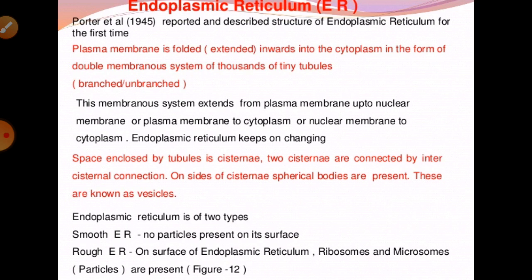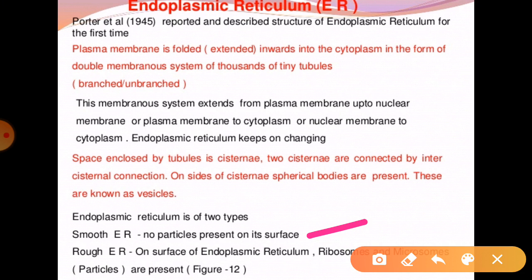We know that it is smooth because it does not bear ribosomes in the form of granules on its surface, and it is a major site for the synthesis of lipids and also helps in the synthesis of steroid hormones in animal cells.